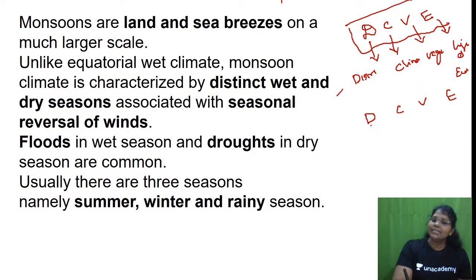Under D, distribution, two things: L and P. Under C, two things: T and P, temperature and precipitation. V is nothing but vegetation. E is nothing but economy.